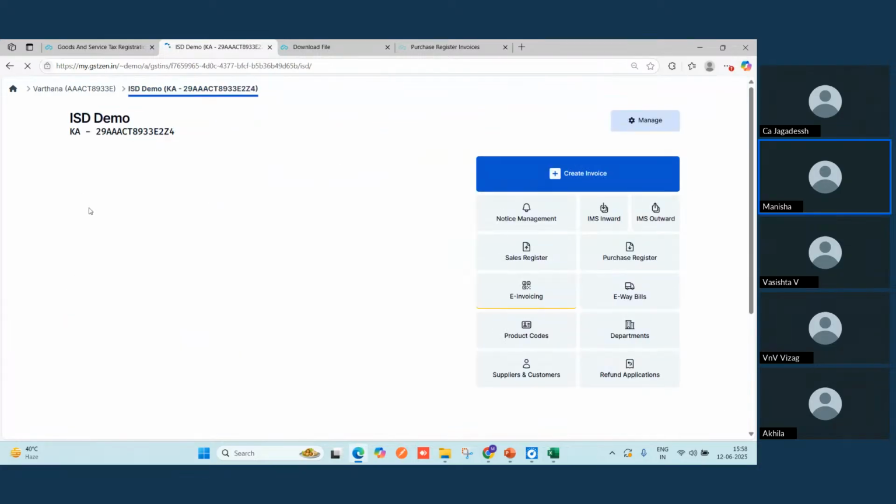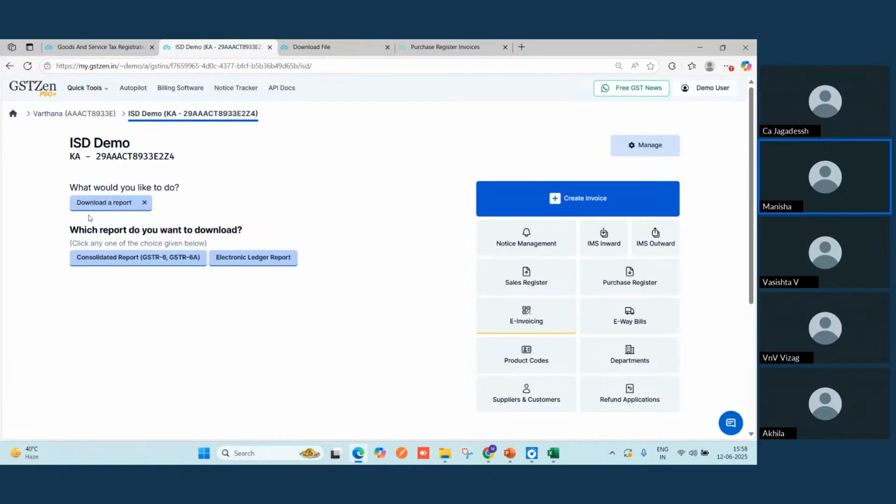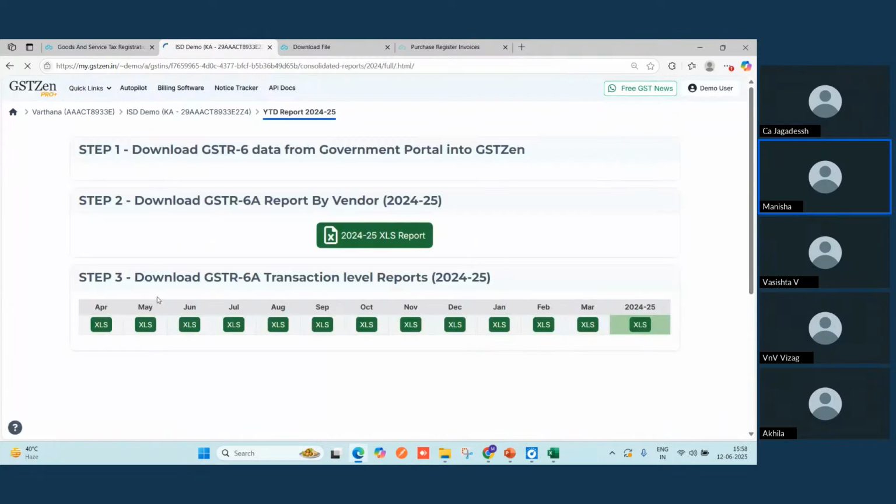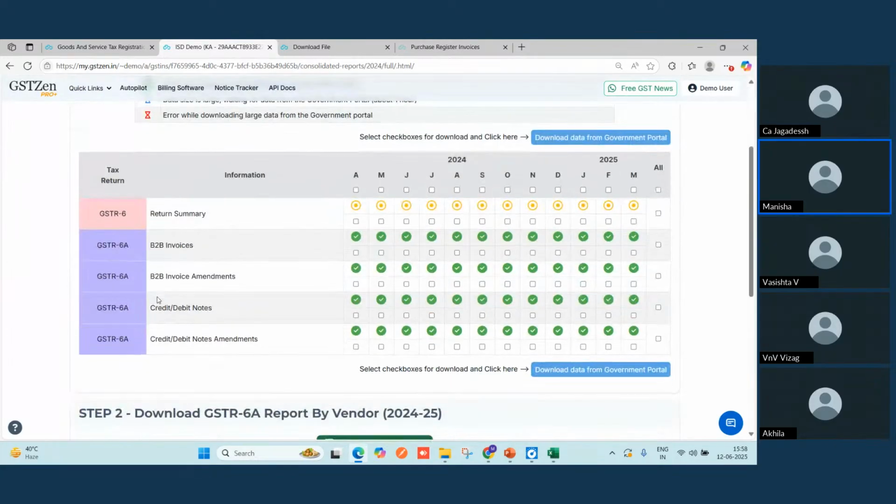There is another tab, that is download a report. Let me just quickly show you what is there. For this consolidated report, you can choose any financial year for which you want to do working. As you can see, the steps are mostly the same. If you need to upload the purchase register for the reconciliation working and for the return filing, there is no difference in the steps. Once you learn one, you will get to know the other as well.